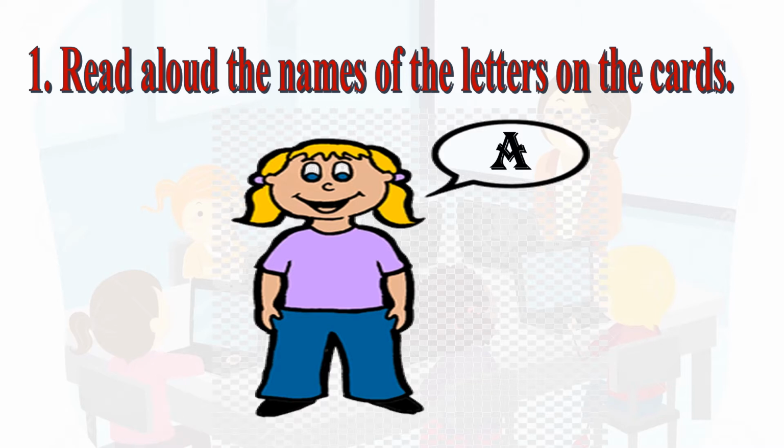See, we will start with letter A. Read it loudly. A, A, A. In this way, you have to practice reading all the letters from A to Z loudly. Aloud means loudly. Okay? Isn't it a very simple activity?